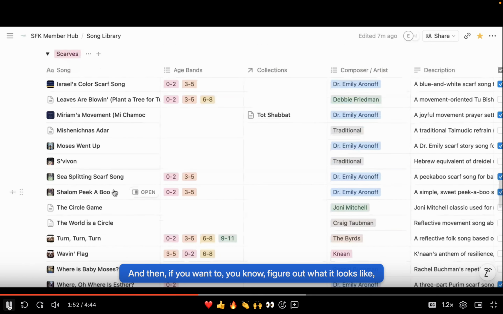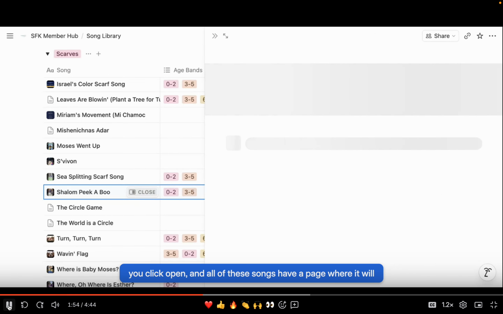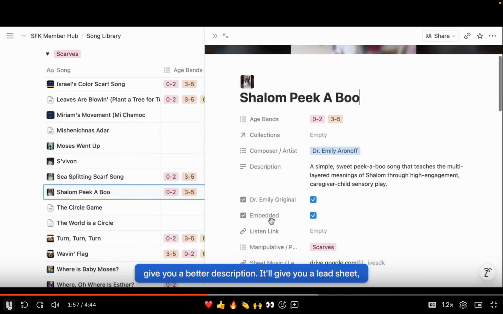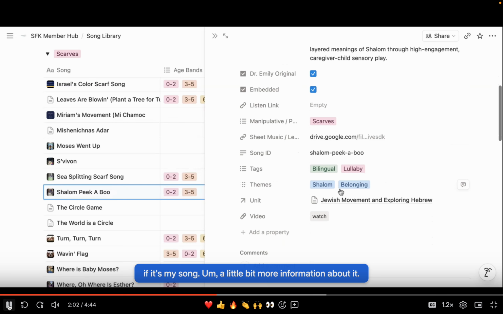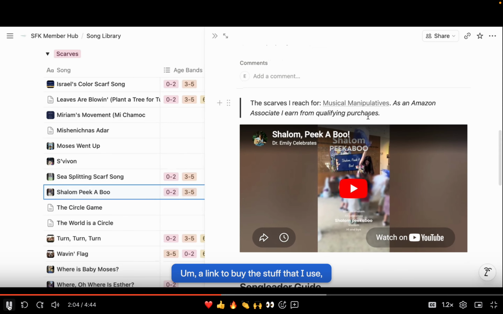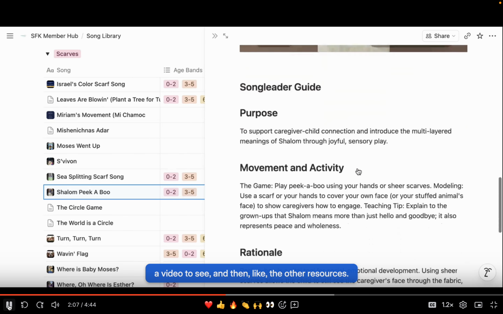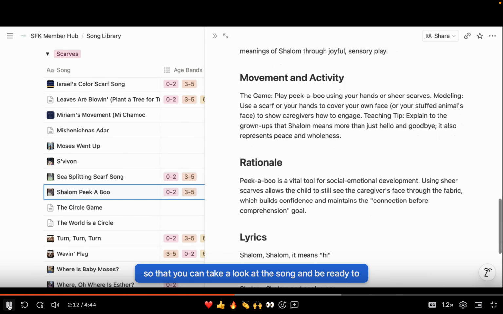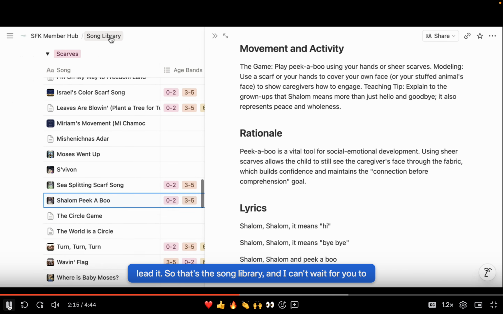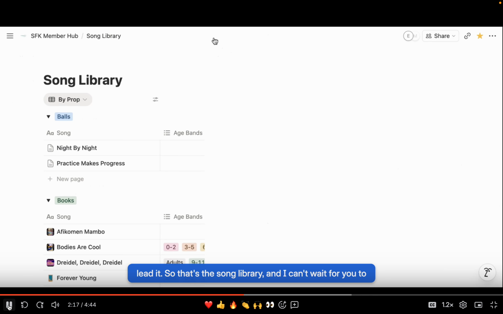And then if you want to figure out what it looks like, you click open, and all of these songs have a page where it will give you a better description. It'll give you a lead sheet if it's my song, a little bit more information about it, a link to buy the stuff that I use, a video to see, and then like the other resource variations we've had, the purpose and the movement description, so that you can take a look at the song and be ready to lead it. So that's the song library, and I can't wait for you to check that out.